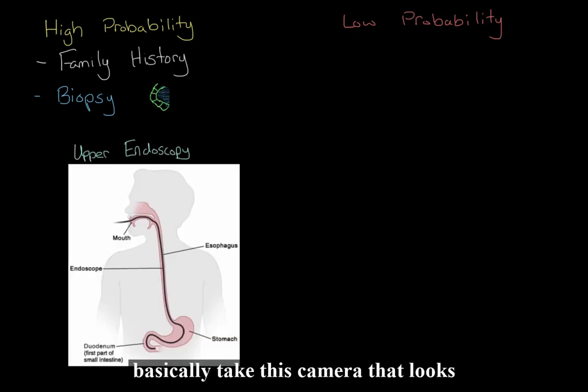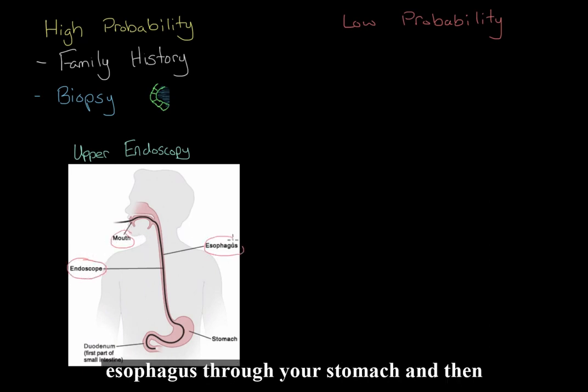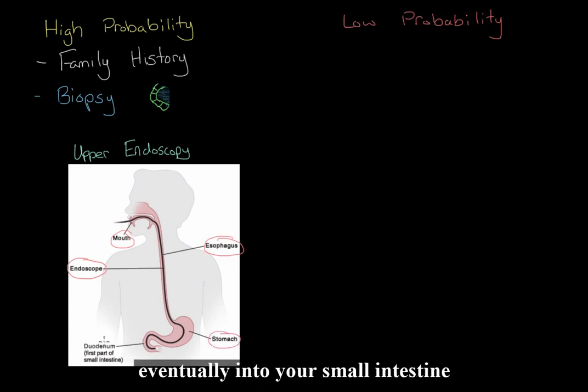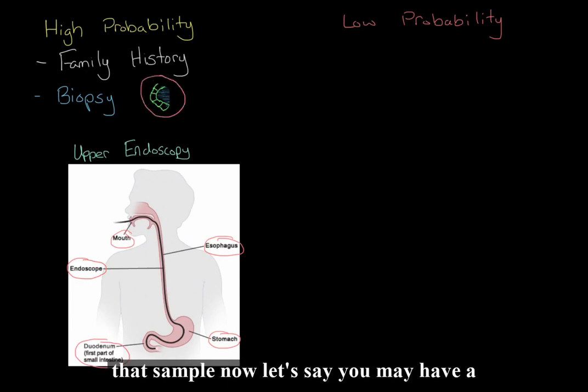They basically take this camera that looks like a tube called an endoscope, and they put it through your mouth, down your esophagus, through your stomach, and then eventually into your small intestine. Because it's a camera, the doctors can then actually see what's going on in the small intestine, and they can collect that sample.